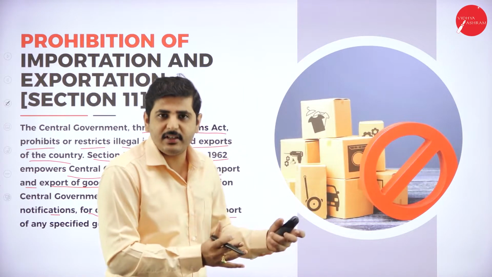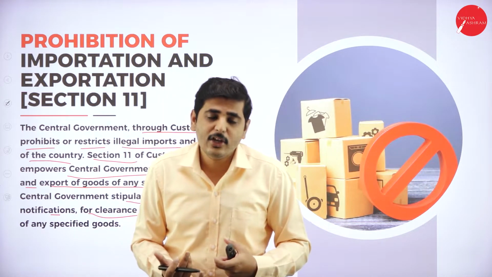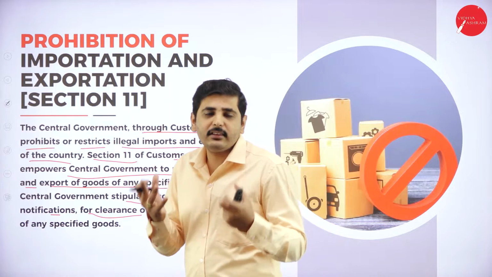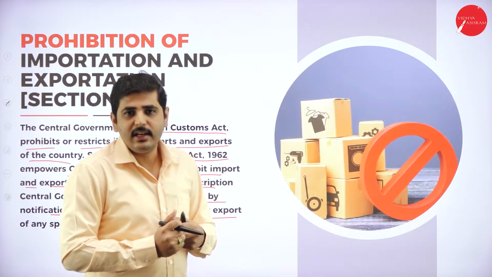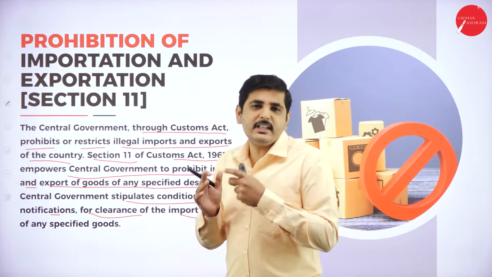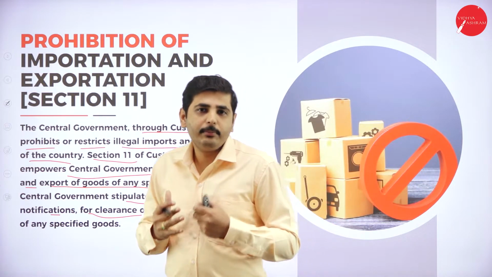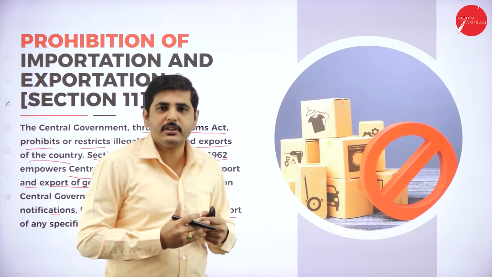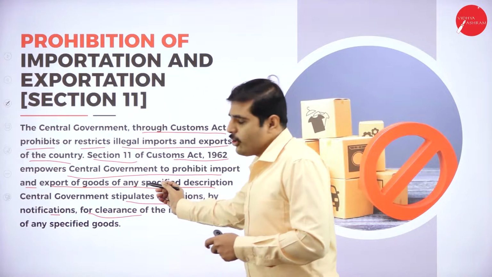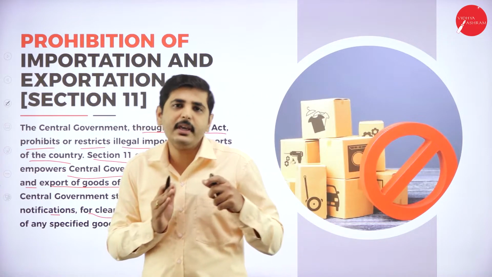So during some season, exporting onion will be cancelled because there will be huge demand in our own country. So on the basis of the current market situation, economic situation, and also the health of the Indian citizens, for example, drugs and narcotics, export or import will be banned. So on the basis of the health of the citizens of the country, economic situation, and cultural background of the country, the central government will notify or specify some goods which cannot be exported or imported.